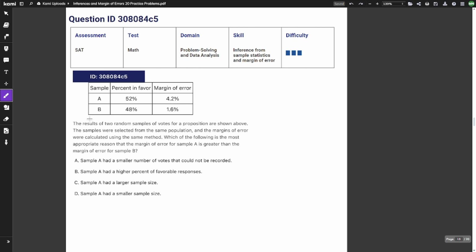Question number 10. The results of 2 random samples of votes for a proposition are shown above. The samples were selected from the same population, and the margins of error were calculated using the same method.